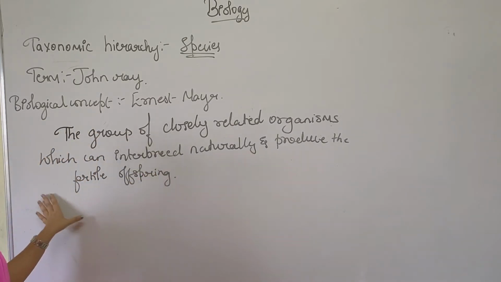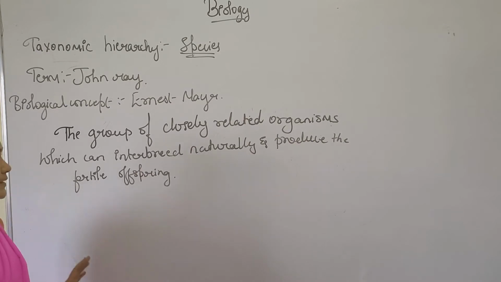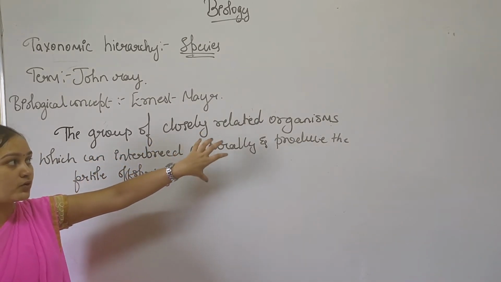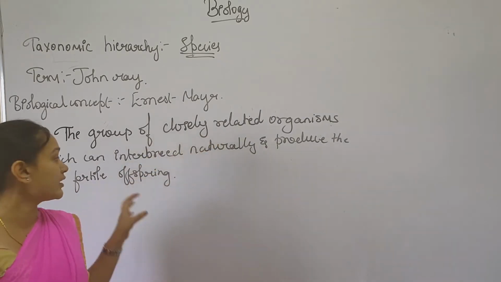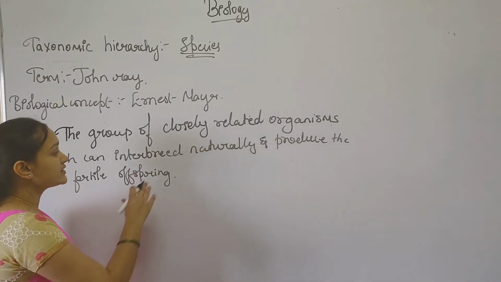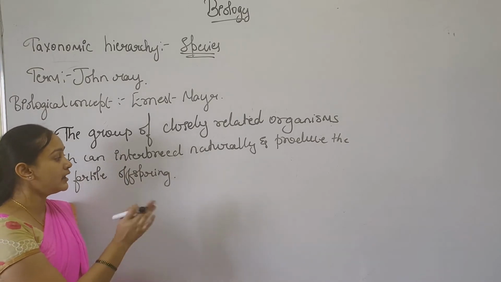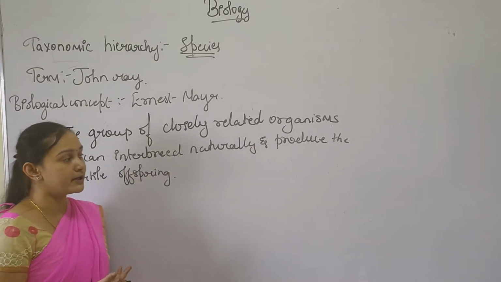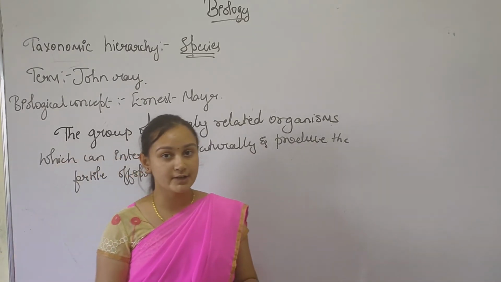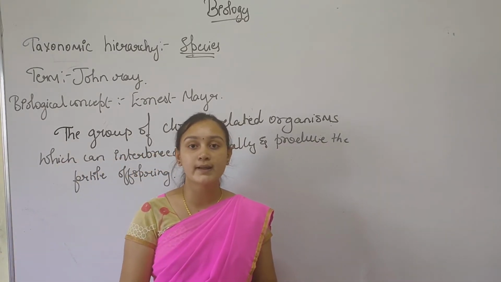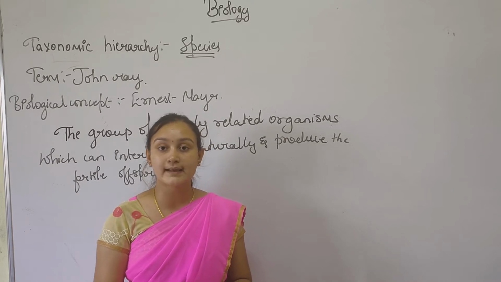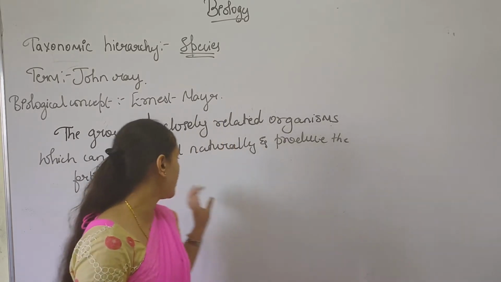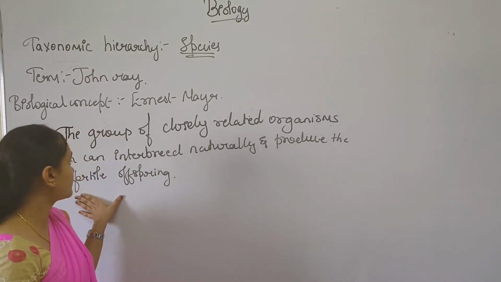So this is the definition of a species. The organisms which are very closely related, which can interbreed naturally and produce a fertile offspring. Fertile means which can produce offspring. So that is called a fertile offspring, right?